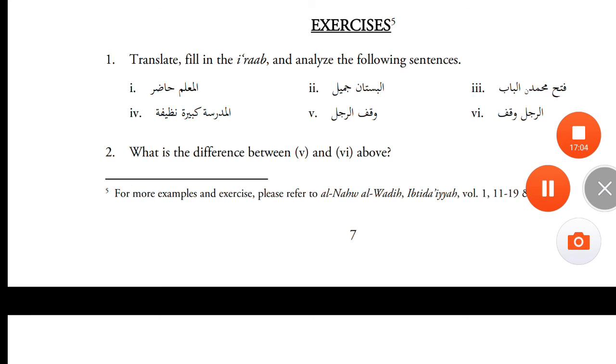And in the example V, waqafa ar-rajulu, we have the fi'l waqafa coming at the start, and ar-rajulu is the fa'il. So V is an example of a jumla fi'liya khabariya, and VI is an example of a jumla ismiya khabariya. If the sentence begins with an ism, a noun, it's a jumla ismiya khabariya, nominal sentence. And if the sentence begins with a fi'l, verb, it's a jumla fi'liya khabariya, verbal sentence.